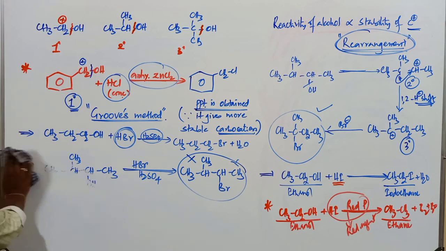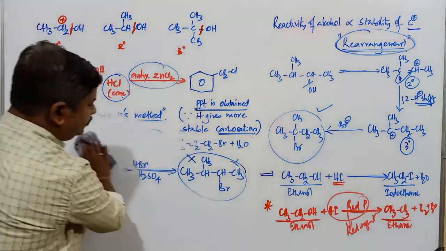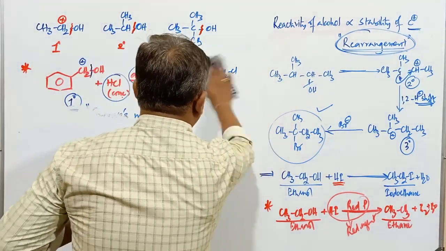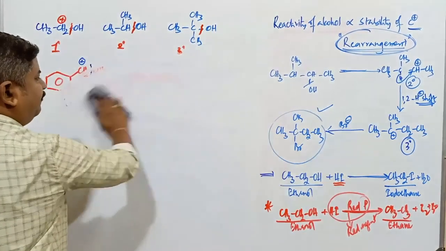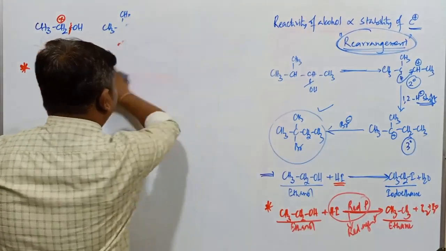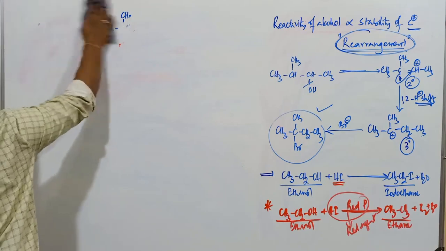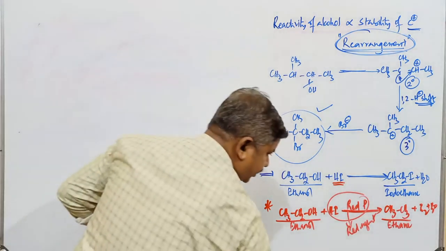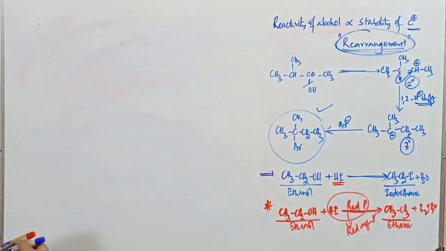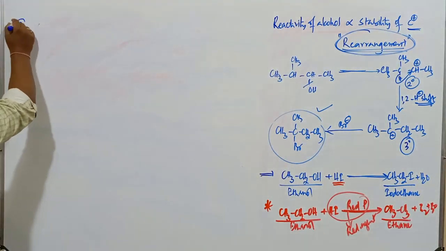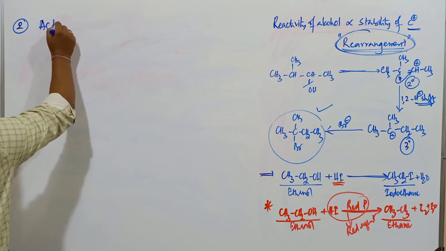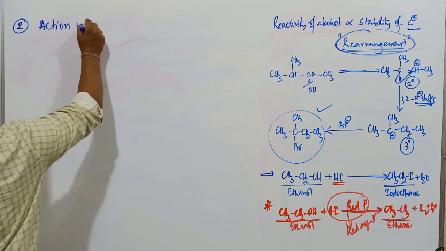Okay, next. In the methods of preparation of haloalkanes from alcohols, the first method we have used is by using HX. The second one we have discussed. Do you remember the second reaction? The second one, number 2, is the action with what reagent?